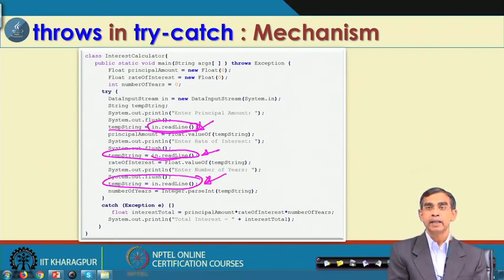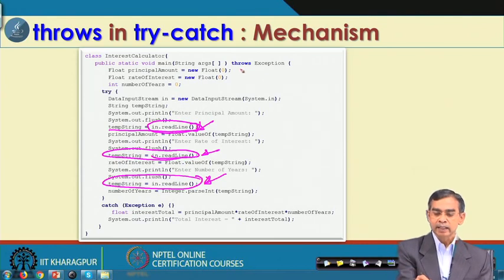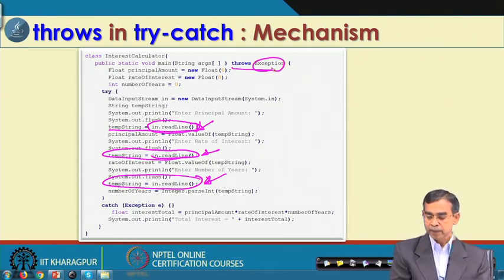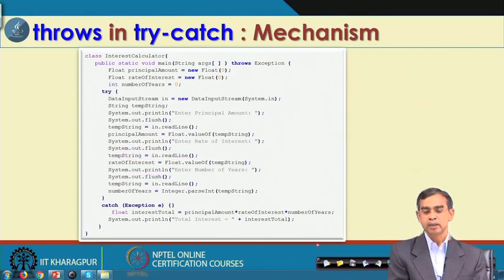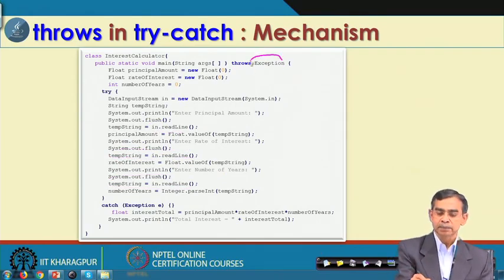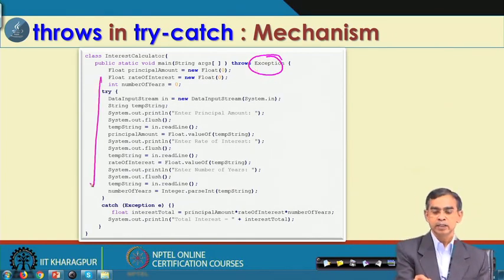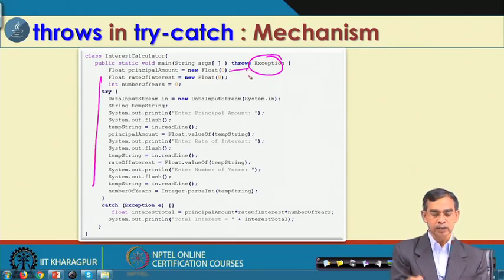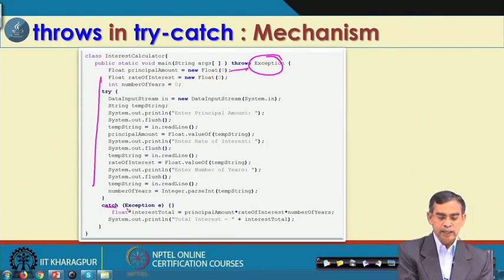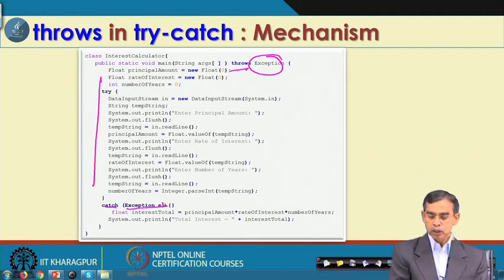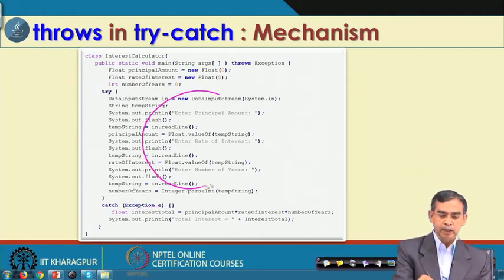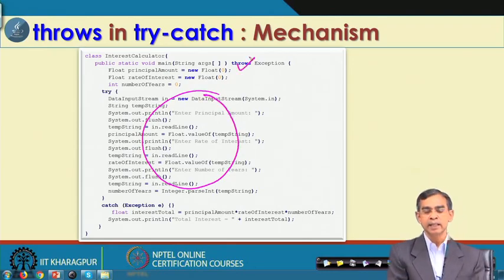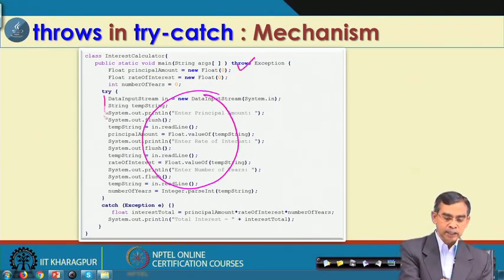Now, you can define that exception of your own. If you define it, then you can mention that in this throw block. But here, without taking any risk, we have discussed the throws exception. Any type of exception, if it occurs in this particular code, then these throws will throw an exception explicitly, and then this catch will catch this exception e. So the idea is that any exception, if it occurs here, this throws as mentioned here will throw the exception in the try block, and then the corresponding exception will be caught.